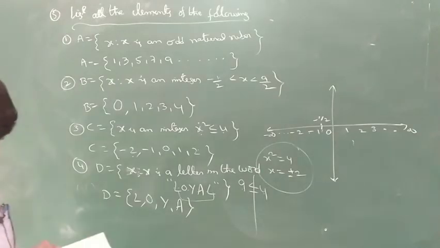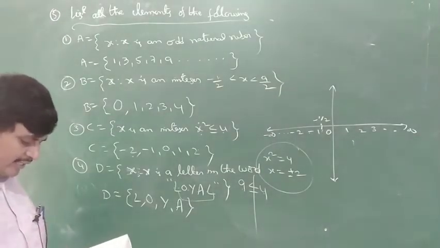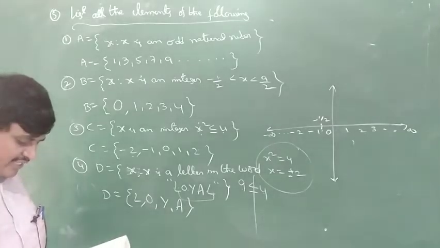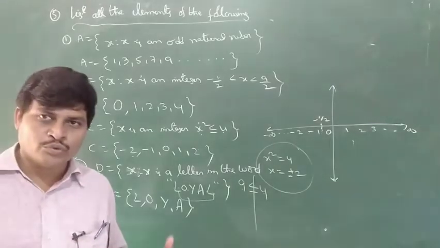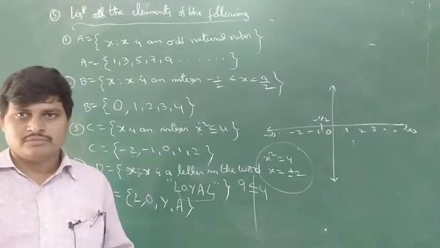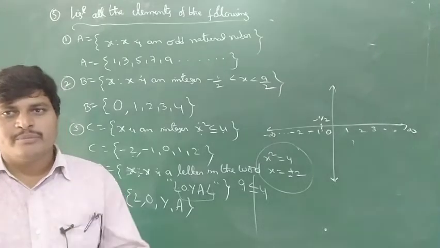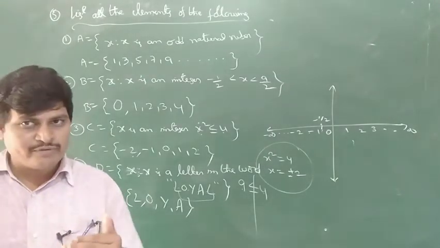Next. x is a consonant in the alphabet which precedes K. Which consonants precede K in the alphabet? A, E, I, O, U are the vowels. Consonants up to K. Preceding K means before K.